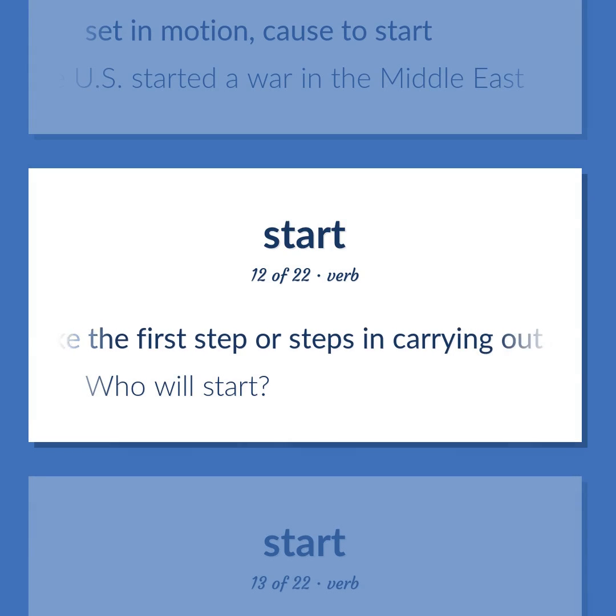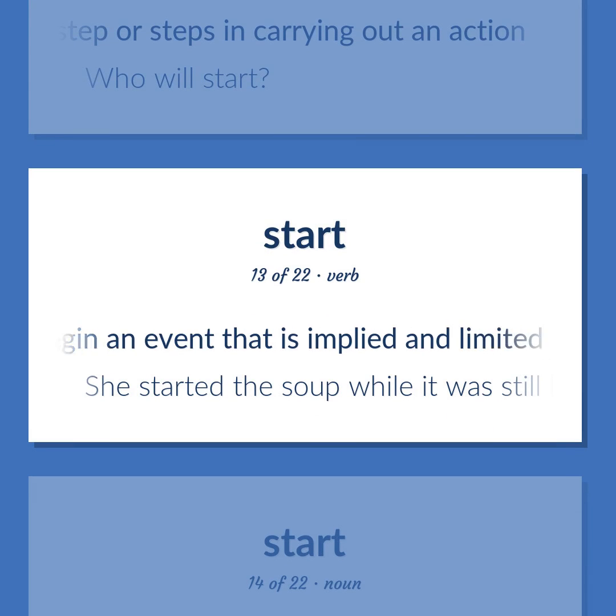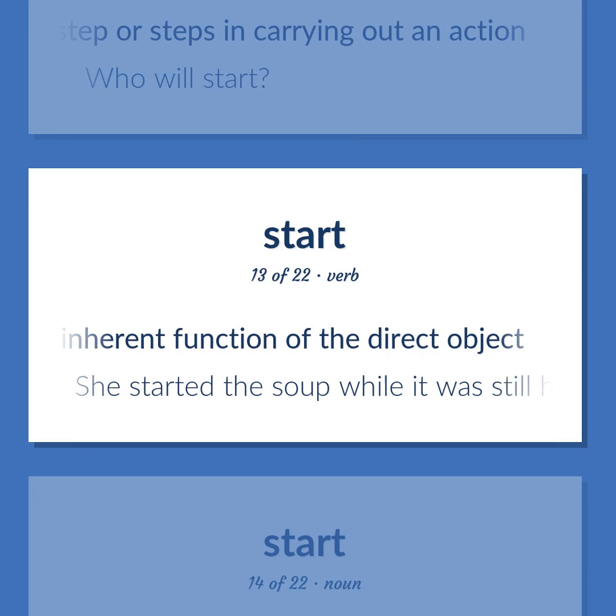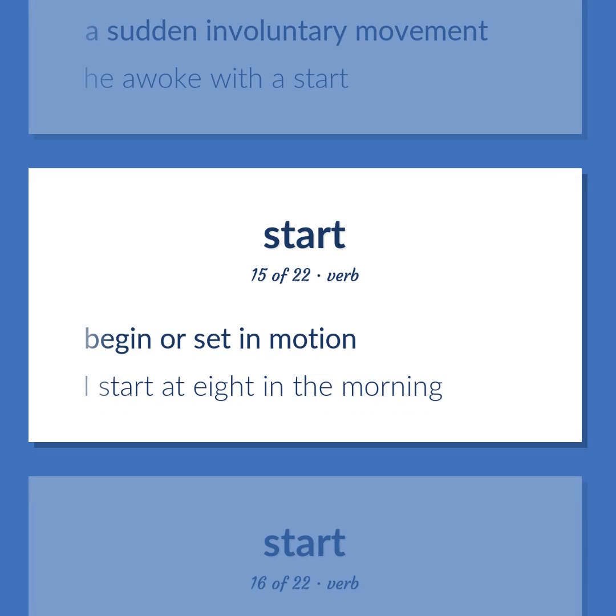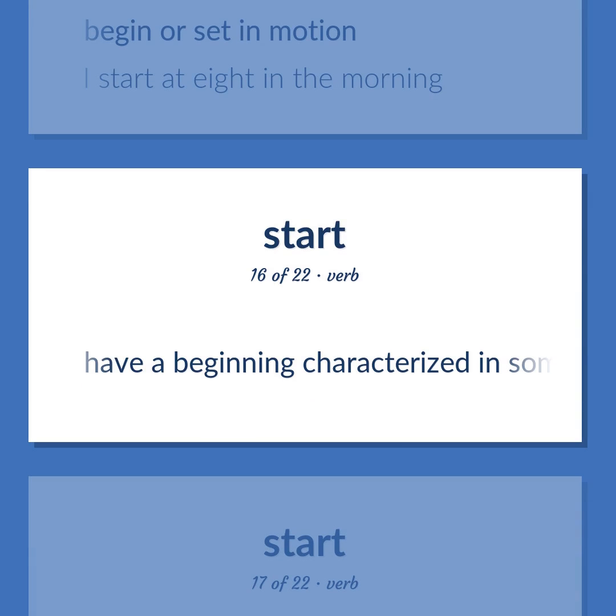Take the first step or steps in carrying out an action. Who will start? Begin an event that is implied and limited by the nature or inherent function of the direct object. She started the soup while it was still hot. A sudden involuntary movement. He awoke with a start. Begin or set in motion. I start at 8 in the morning. Have a beginning characterized in some specified way.